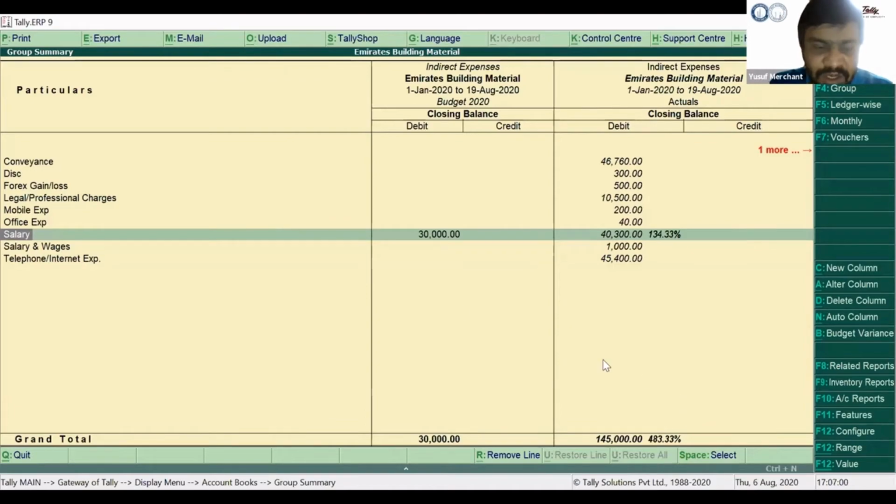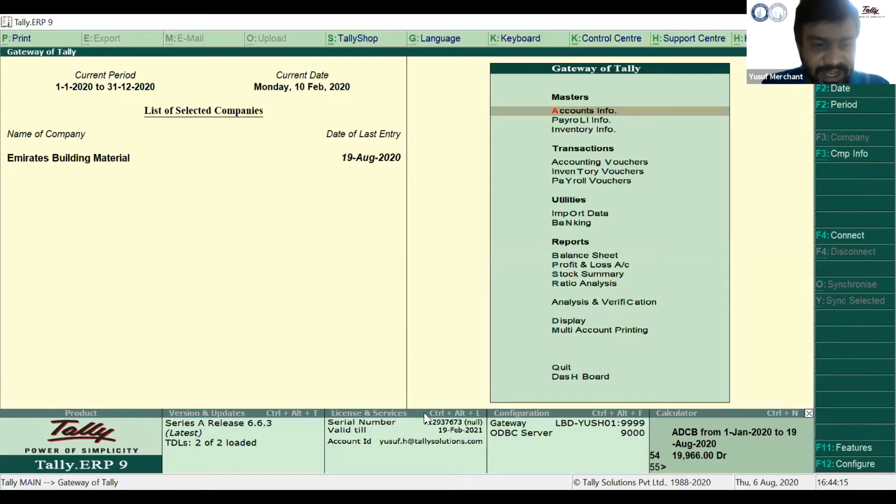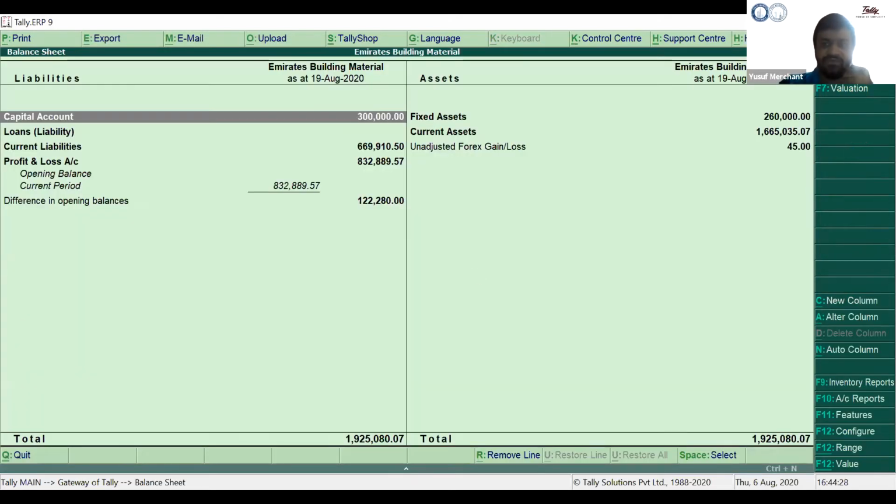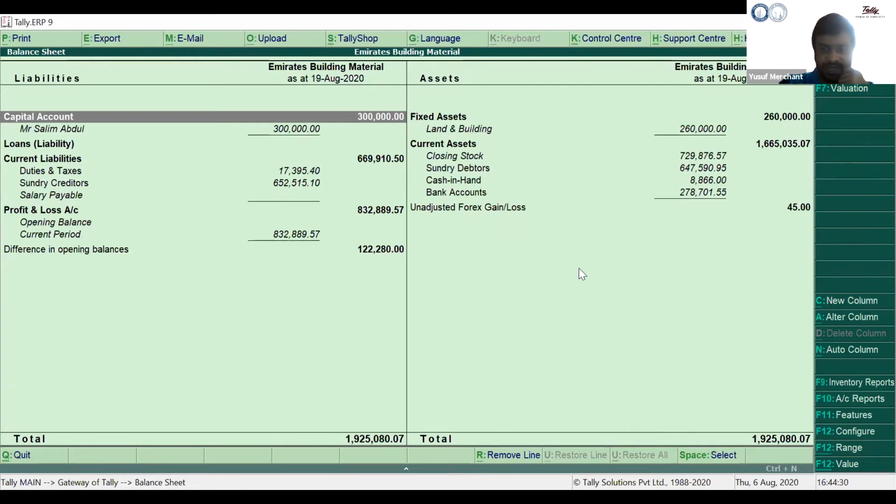It gives you an alert. Second thing, now as Mr. Vakka rightly said, we'll be emphasizing more on the MIS reports, which will help you in taking business decisions. Say you are in the balance sheet. If you just click here, it will give you a detailed balance sheet.